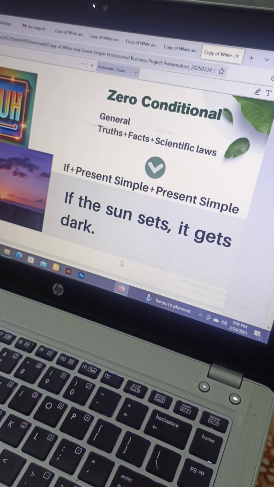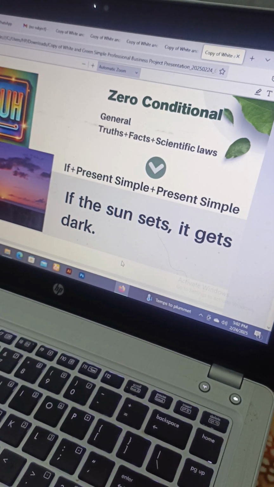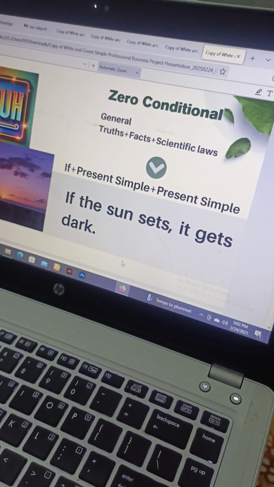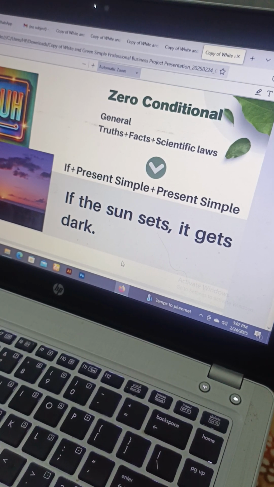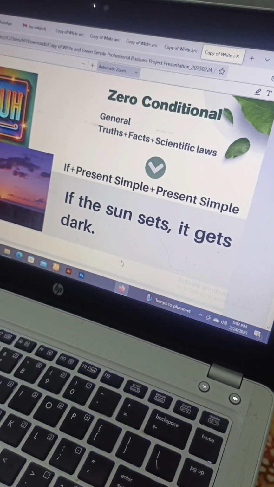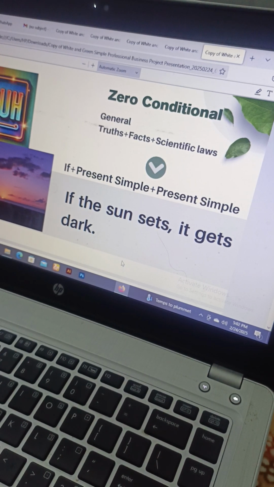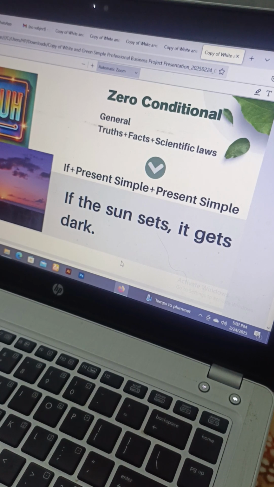Okay, the rule here is that, remember, in a conditional sentence, there are 2 parts of a sentence, right? The 2 clauses that make a sentence. The first clause is known as the if clause. The second clause that comes after it is the main clause. These 2 clauses make up the whole conditional sentence, right? The if clause and the main clause.